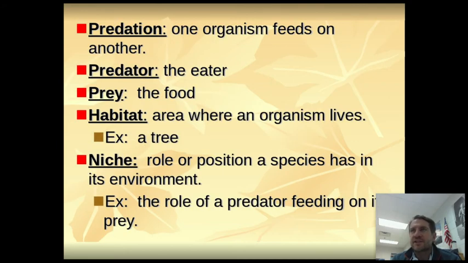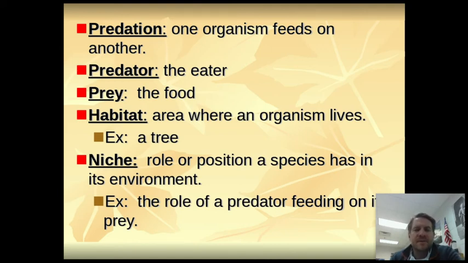All right, predation, that's just when one organism hunts and feeds on another organism. So that would be like a lion attacking a gazelle. The predator is the eater, the prey is the food. It's pretty much that simple, but when you're thinking about these things, also realize that herbivores, like a cow eating grass, is also predation. The cow is eating and feeding on that grass. So the cow is the predator and the grass is the prey.